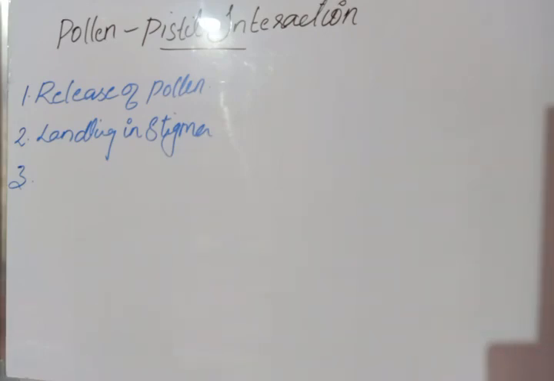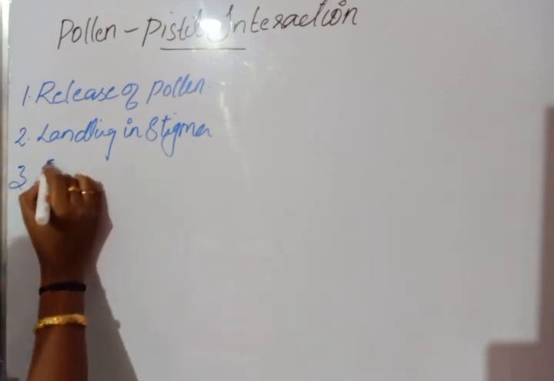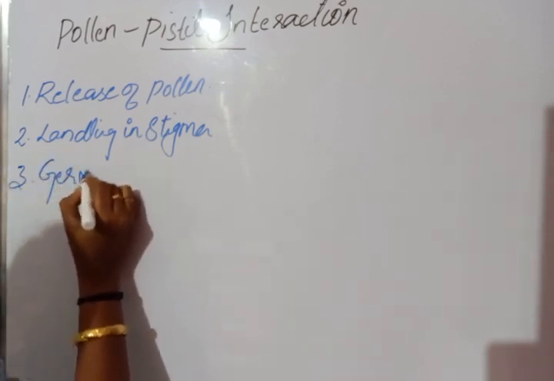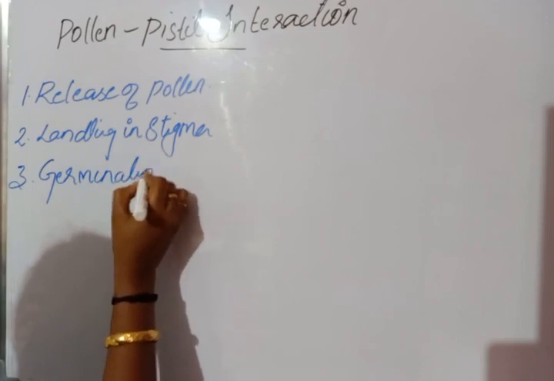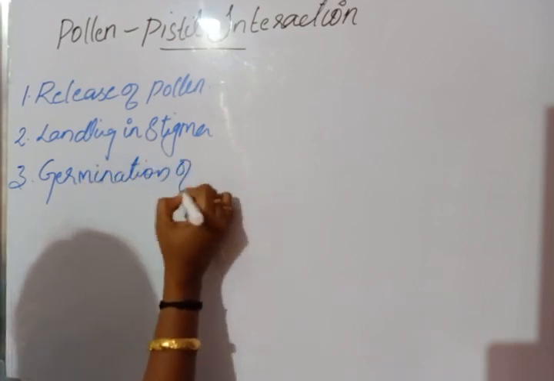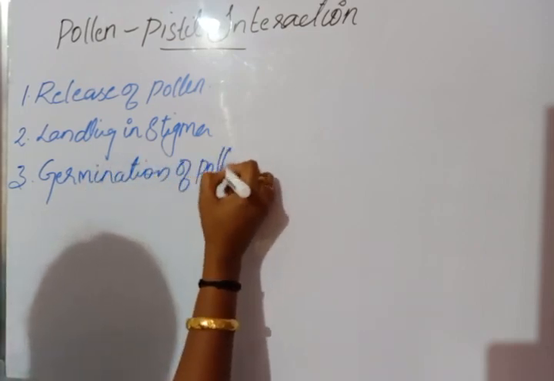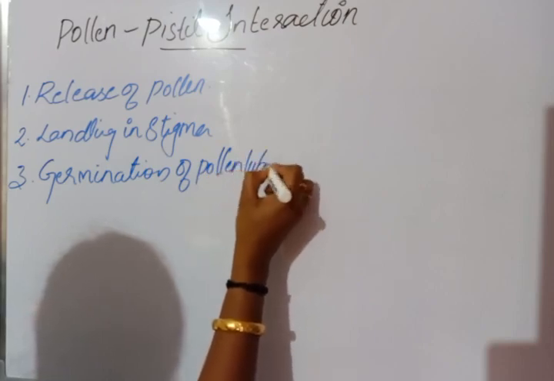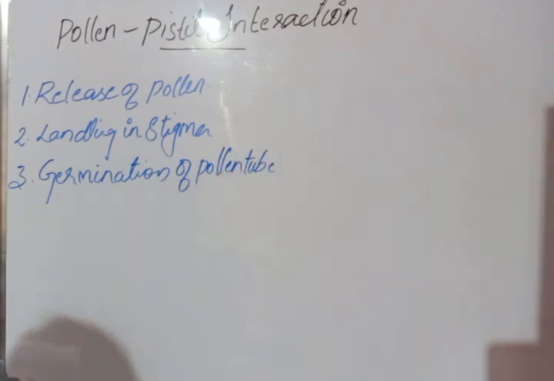Suppose the pollen grain is compatible, obviously the pistil will accept, and as a result, what happens? Germination of the pollen tube happens as a result of this compatibility or acceptance of the pollen grain.